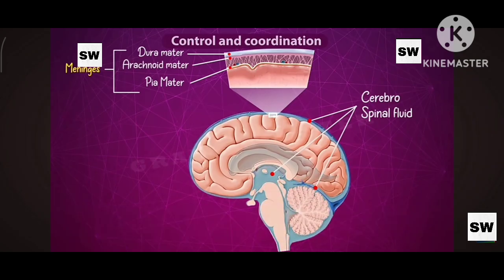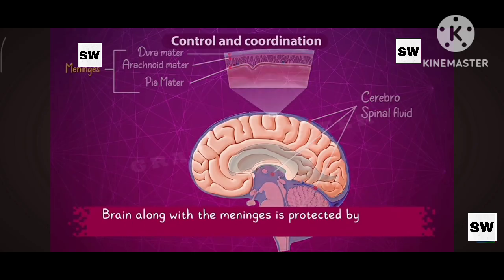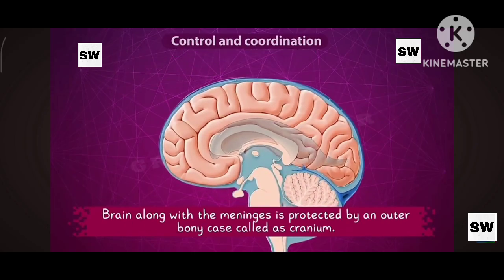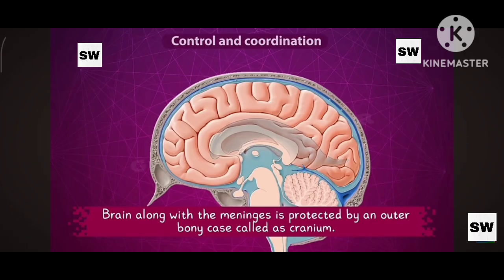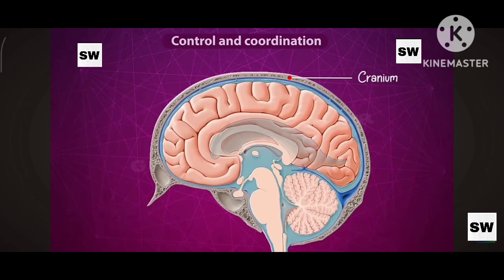The brain, along with the meninges, is protected by an outer bony case called the cranium. In general terms, it is called the skull. It is a hard bony structure that protects the brain from shocks and injuries.